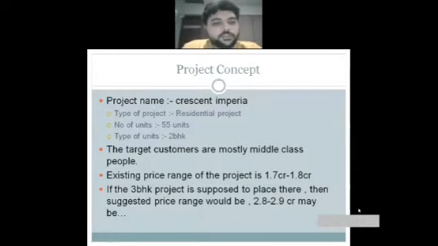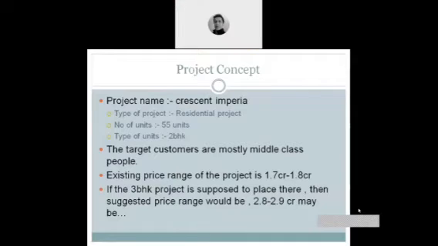Project concept: the project name is Crescent Imperia. Type of project is a residential project. Number of units is 55, and the type of units is 2 BHK. The target customers are mostly middle class people. The existing price range of the project is 1.7 to 1.8 CR. If a 3 BHK project is supposed to be placed there, then the suggested price range would be 2.8 to 2.9 CR maybe.